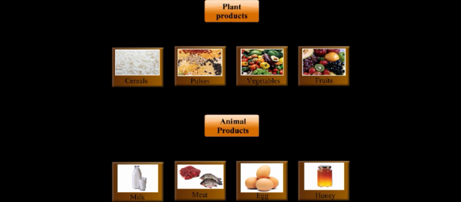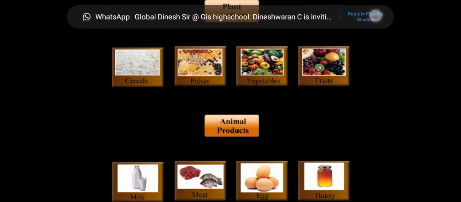Not only that, without trees, can we breathe? Can we get oxygen? No. So the plants give us a lot of products for our survival. And also animals, what do they give you? Milk, meat, eggs, honey, and many things are there because of these interconnections.